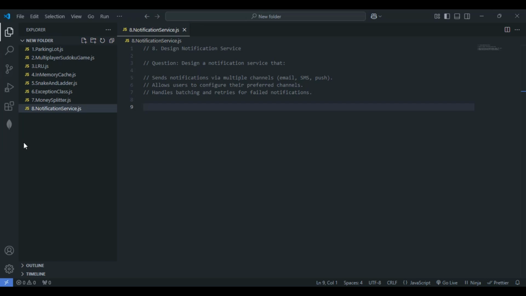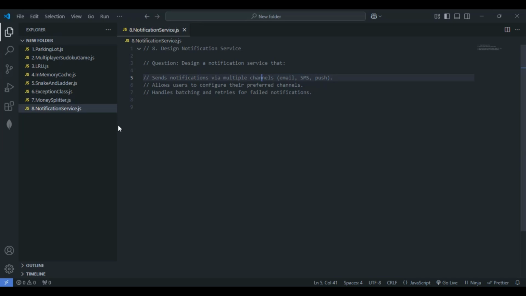of code. So first thing that we have to keep in mind is the notification should have a fallback mechanism. They have given it here, via multiple channels, so the notification should have the fallback mechanism at any cost. Let's keep that in mind, the first one. Second thing is we have to prioritize user preferences for the channels. And the final one, let's include retry logic for the failed notifications.